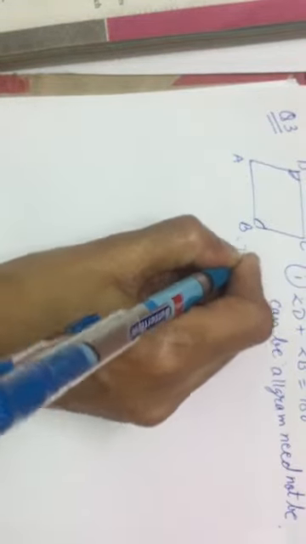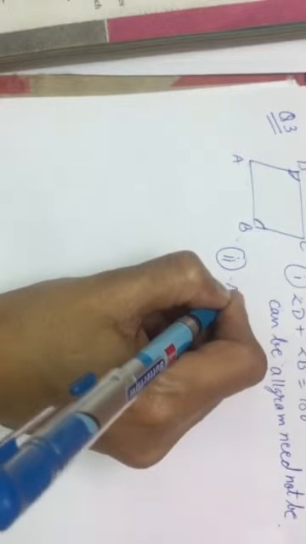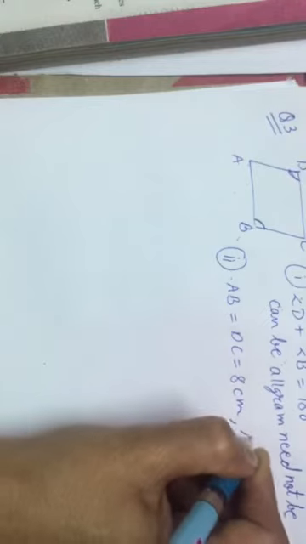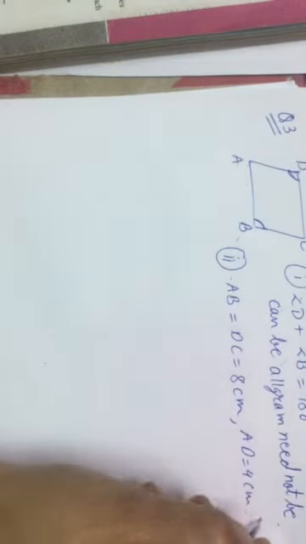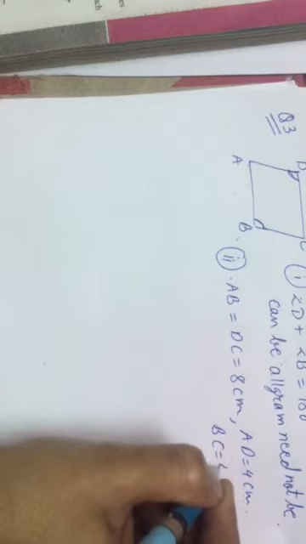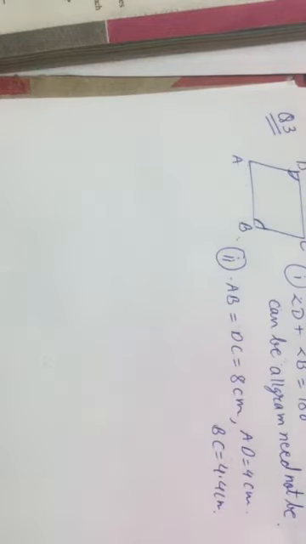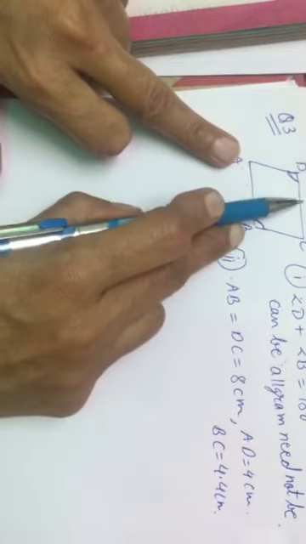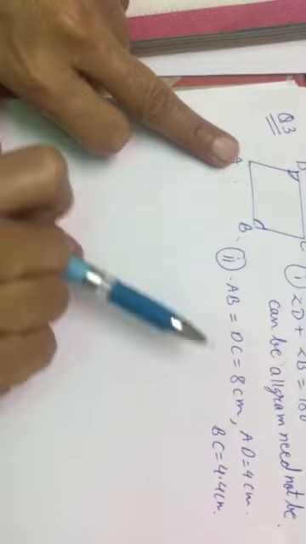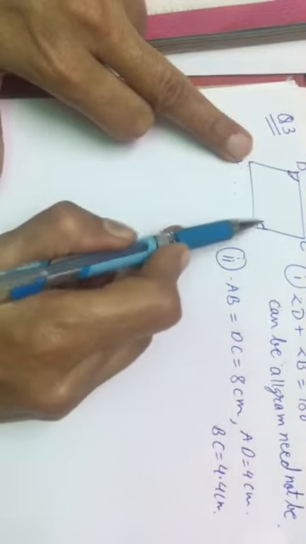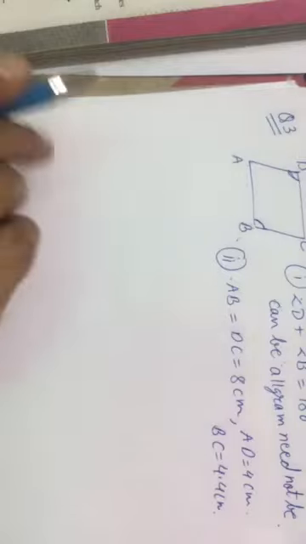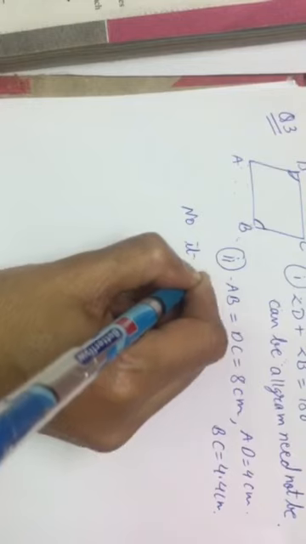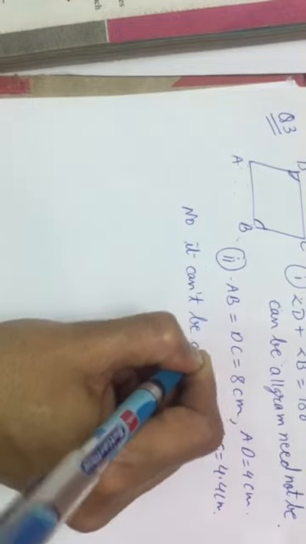Now, the second condition which they have given: AB equals DC equals 8 centimeter, AD equals 4 centimeter, and BC equals 4.4 centimeter. Now, AB equals CD, okay, because in a parallelogram opposite sides should be equal. Now next, AD is 4 and BC is 4.4 centimeter. So can it be a parallelogram? No, it can't be a parallelogram.